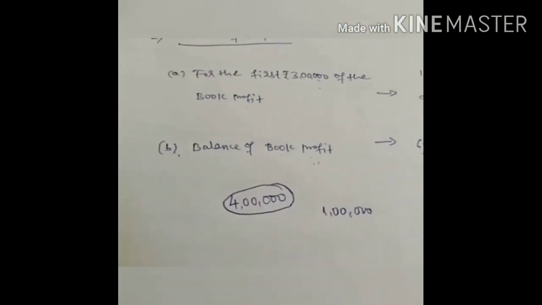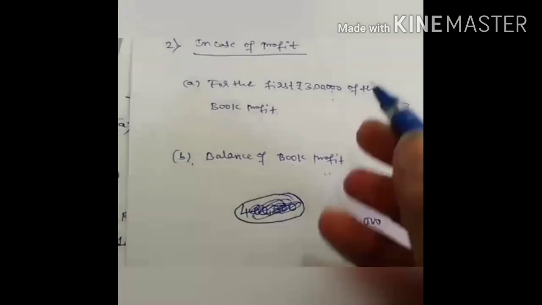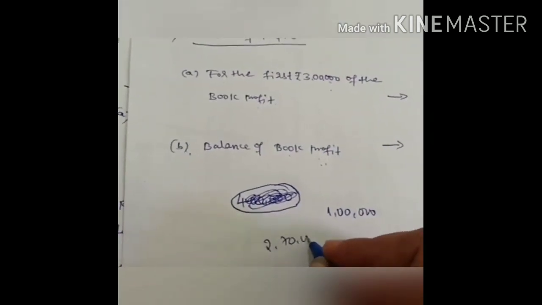Okay, let's assume that in certain cases the book profit is less than 2,70,000. Now let's take it as an example.